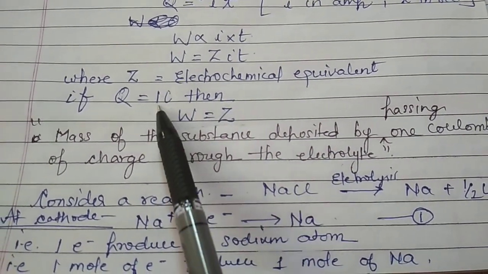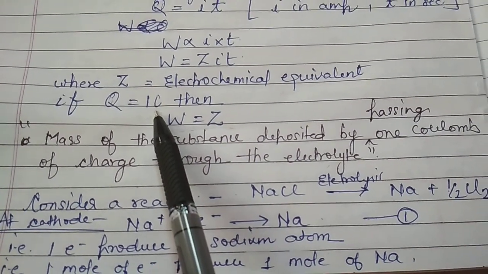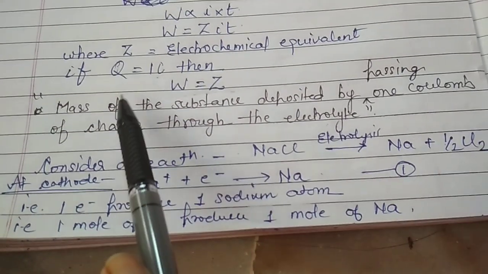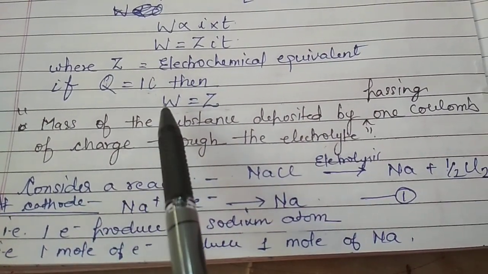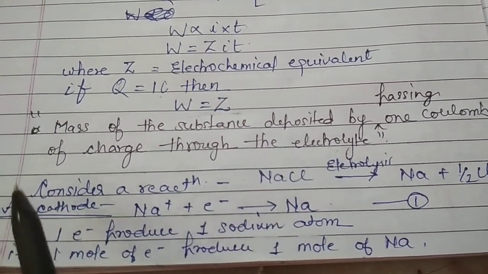If we are passing 1 coulomb of charge through the electrolyte in an electrolytic cell, then the mass of the substance deposited would be equal to its electrochemical equivalent.